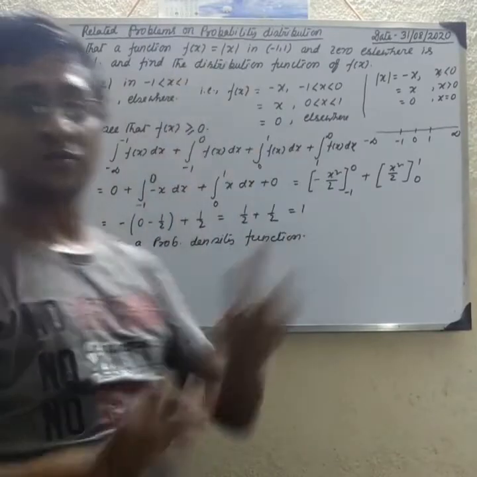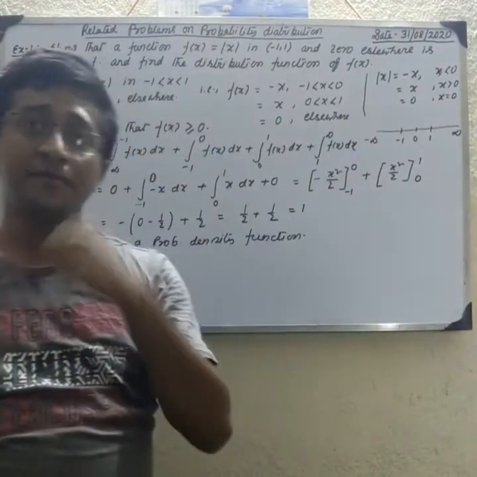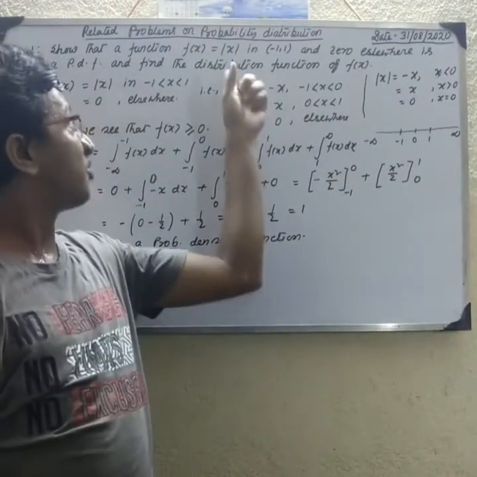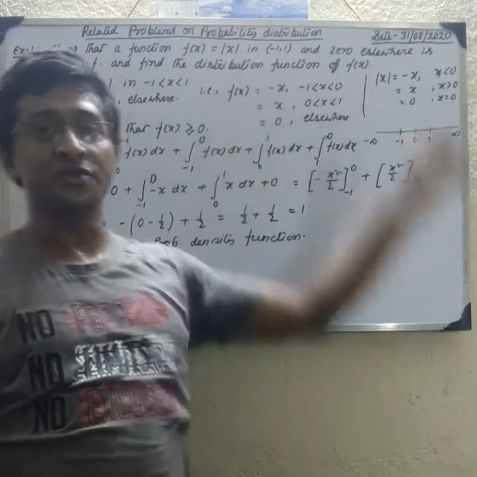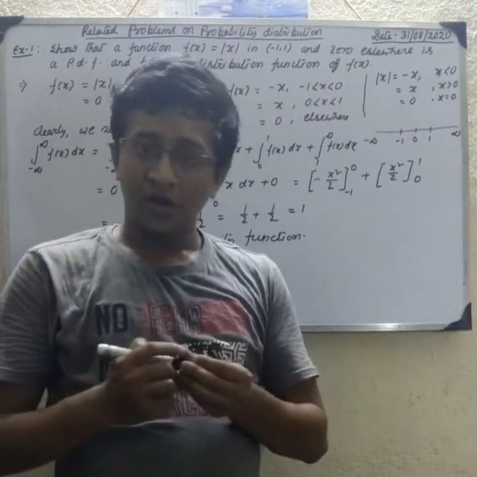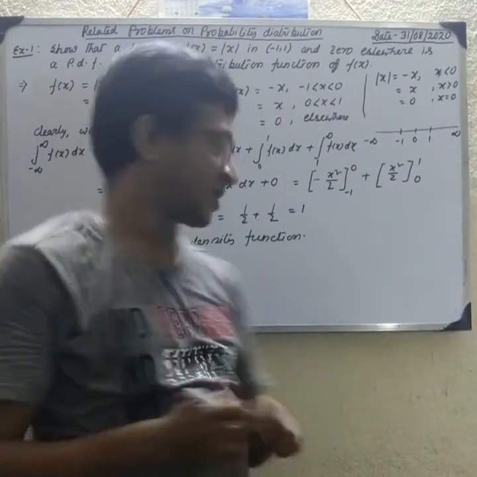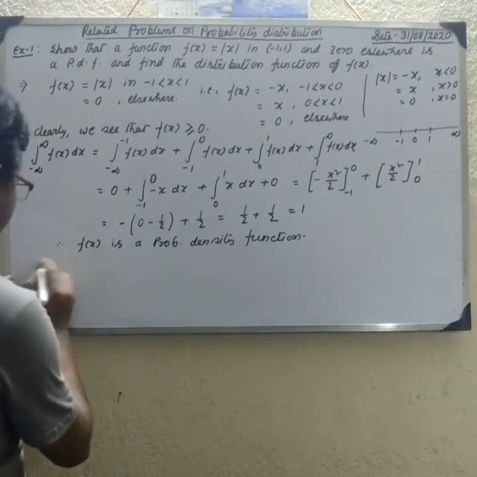So the first question is proved: f(x) is a probability density function. Next we find the distribution function. We know how to find the distribution function, so for the second question, the distribution function.